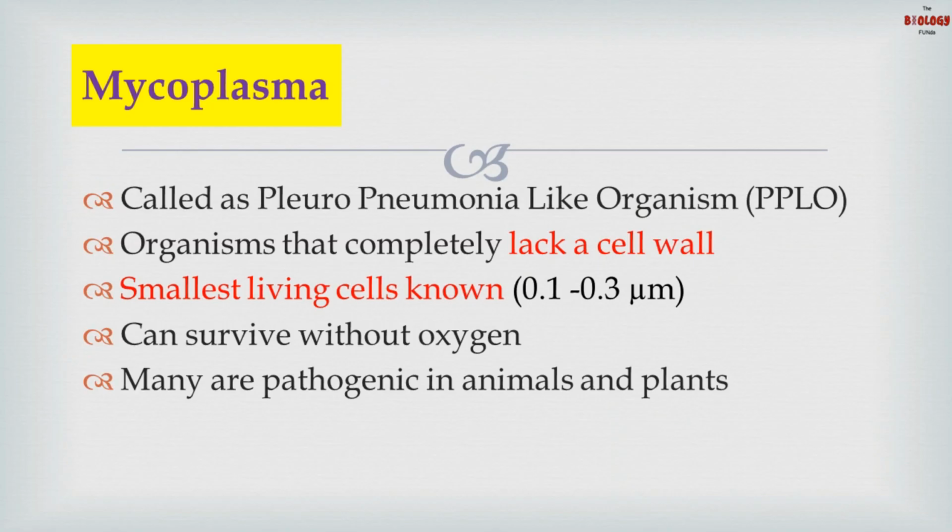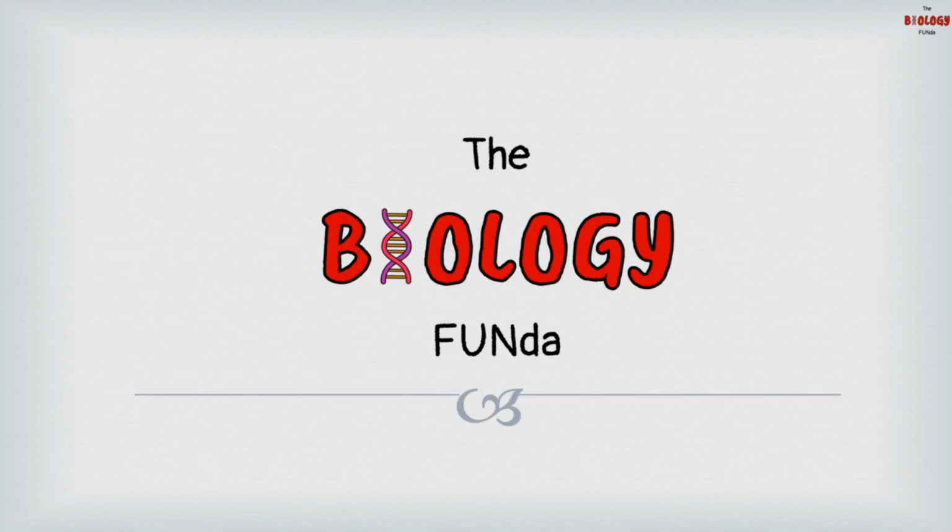Lastly, we have mycoplasma. Mycoplasma are referred to as pleuropneumonia-like organisms. Now they are very special because they are the smallest living cell. Their size range is 0.1 to 0.3 micrometer. They are organisms that lack a cell wall. They can survive without oxygen, and many of them are pathogenic in animals as well as plants.